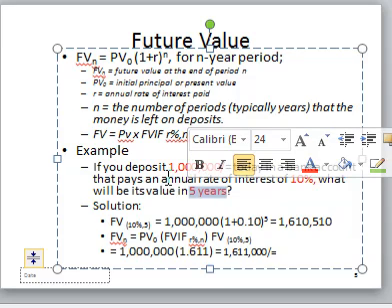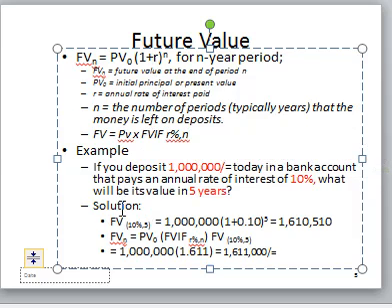So this is your principal, which is your present value, this is your interest, and this is your period. So you can substitute in our formula here. Meaning our future value will be 1 million into 1 plus 0.1 power 5, and you get this.